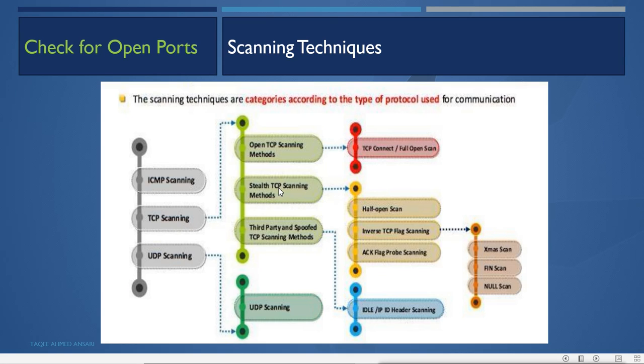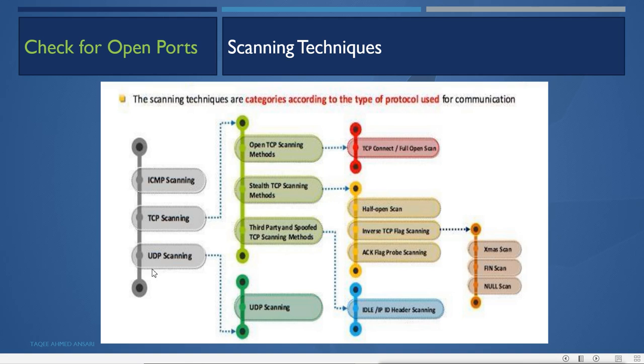Now stealth TCP scanning methods range from half scanning, the half open scan, to inverse TCP flagging. Half open scan is like the full TCP scan, but this is a half TCP scan. Also we can use inverse TCP scanning, where we use the Xmas, FIN and null scans. Then we can also use the ACK flag probe scan to see whether a firewall is there or not. Then we can also use third party and spoofed TCP scanning methods, that is idle IP ID header scanning.